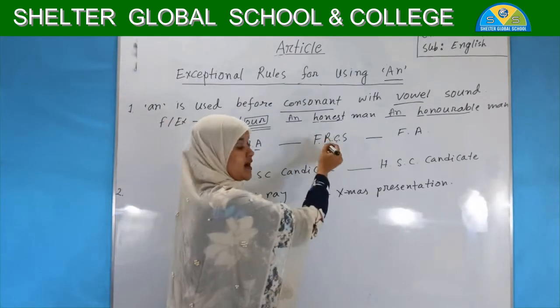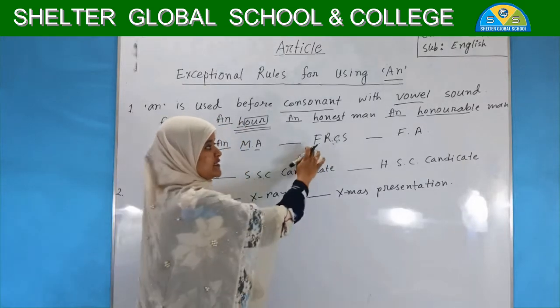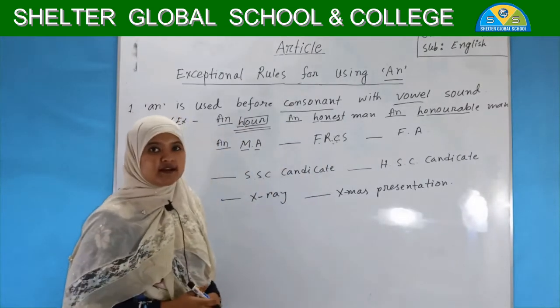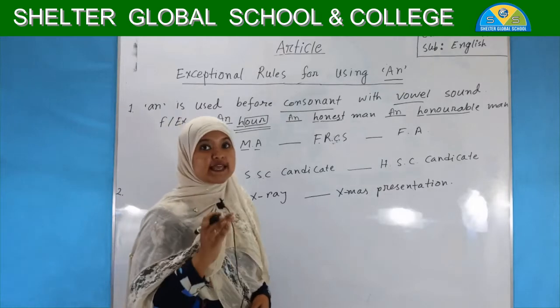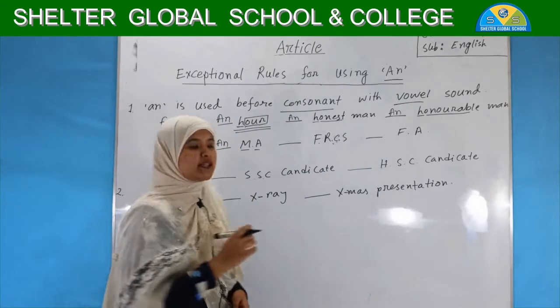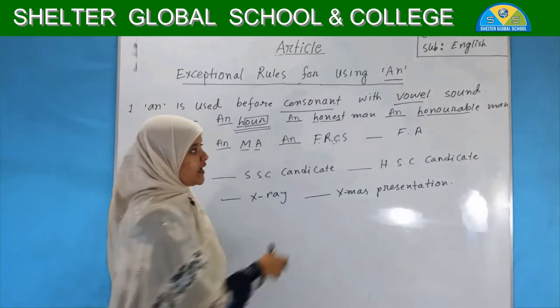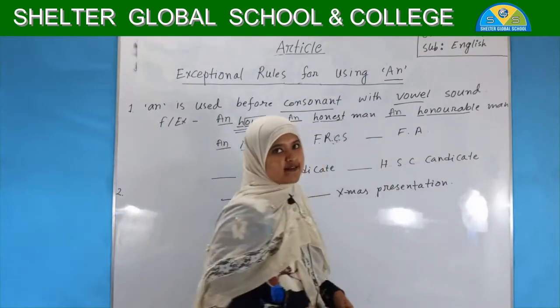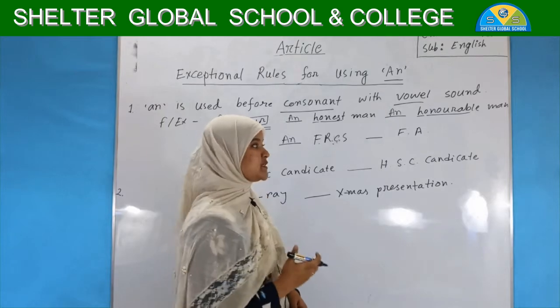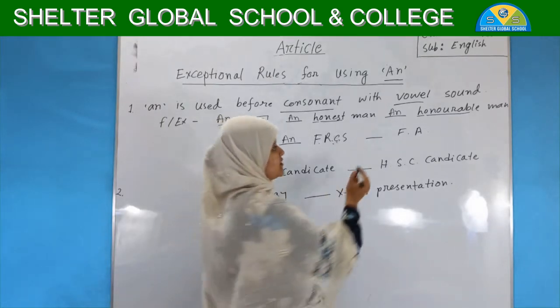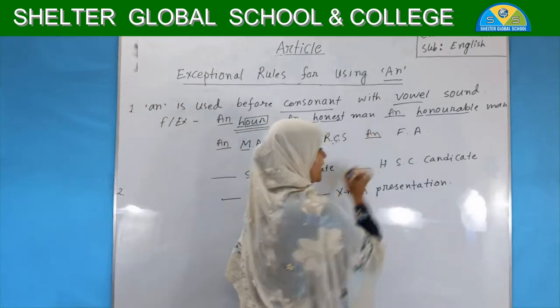See, F-R-C-S. First is F, "ef". Same here, the pronunciation comes first as E, which is a vowel. That's why we have to write AN. Again, F-C. Same here, the pronunciation starts with E. So we have to write AN.